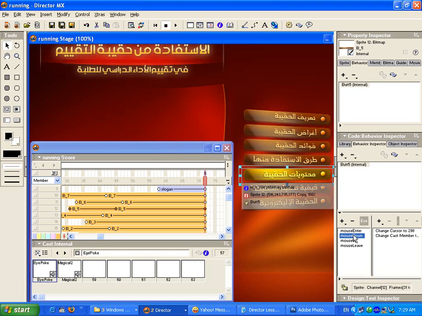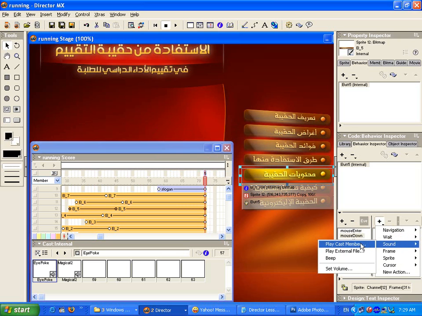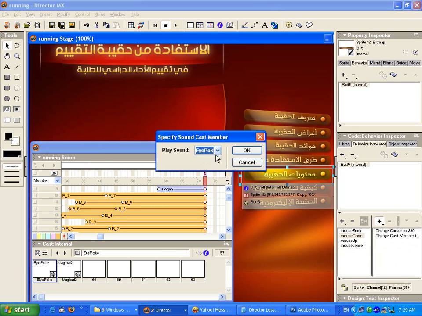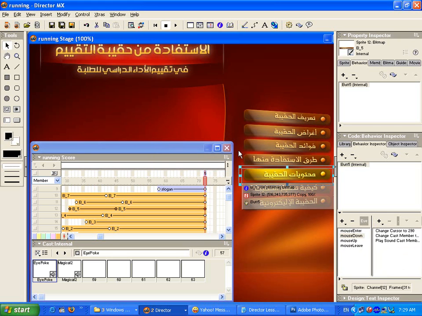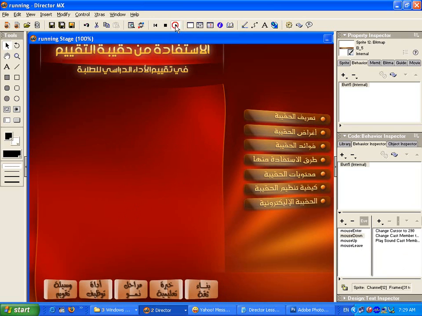On mouse down, on click, play sound, play cast member, the second file. Let's test our file. When mouse over, the sprite changes and we hear the voice. When we click, the next sound is playing.